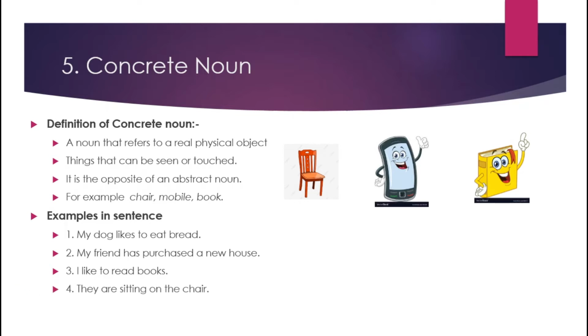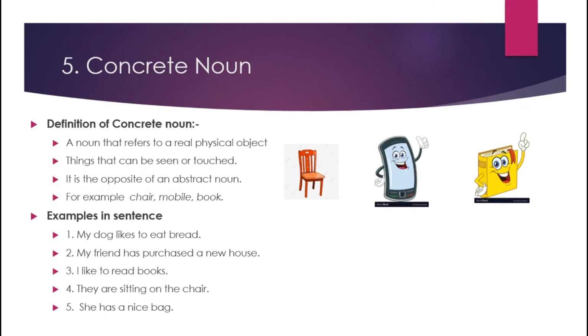Then the fourth example is they are sitting on the chair. So here chair we can see with our eyes and we can touch with our body parts. Here chair is a concrete noun. And the last one is she has a nice bag. So here bag is a concrete noun because we can see with our eyes and we can touch with our body parts.